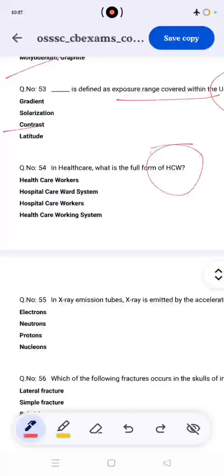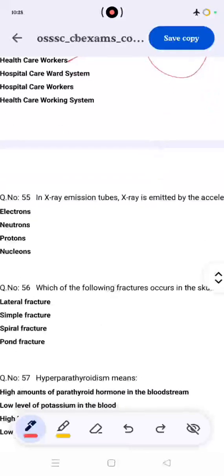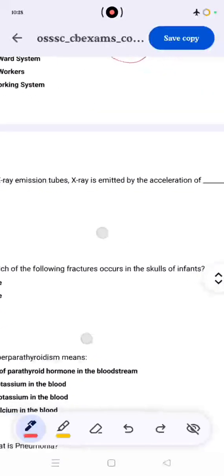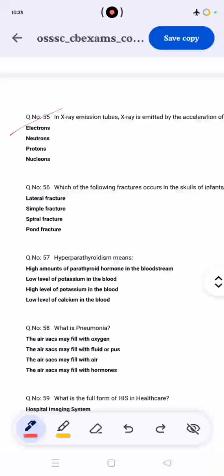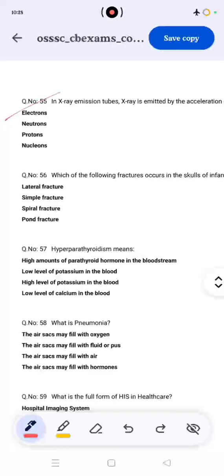Then HCW, hospital care workers. In an X-ray emission tube, X-rays are emitted by the acceleration of electrons. Which of the following fractures occurs in the skull of infants? Spiral, pond, lateral, simple fracture. Spiral fracture, lateral fracture. So it is a lateral fracture.